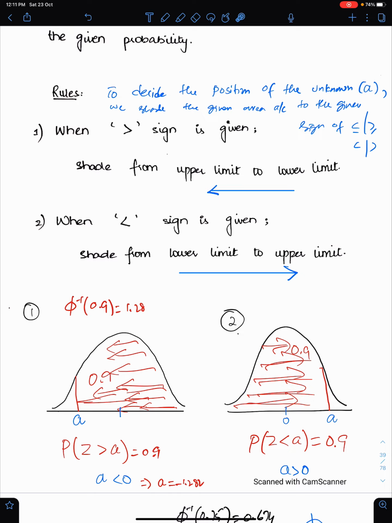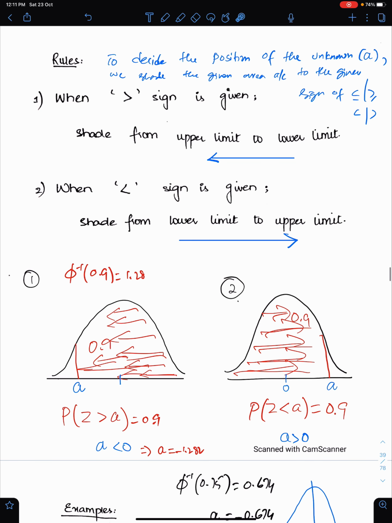And the area at the center is 0.5. You all know this area is 0.5 and this area is 0.5. So to know the position of this unknown, we shade this area in this direction. Since this area is greater than 0.5, we have to cross this central line 0 and we will be here approximately.